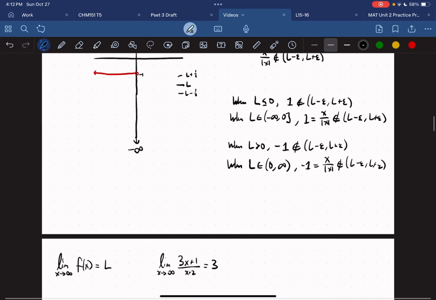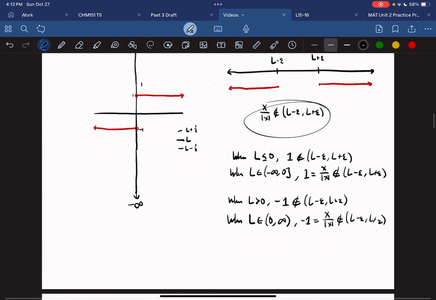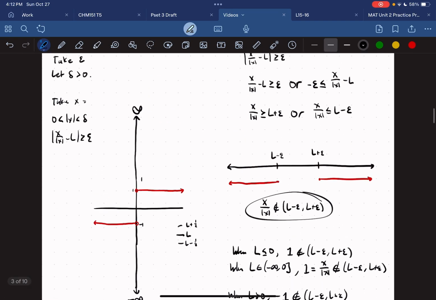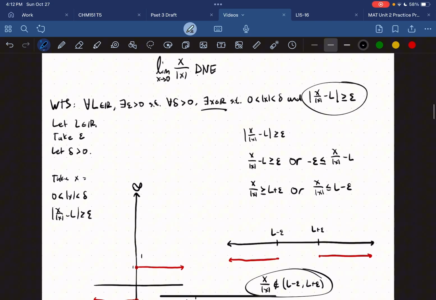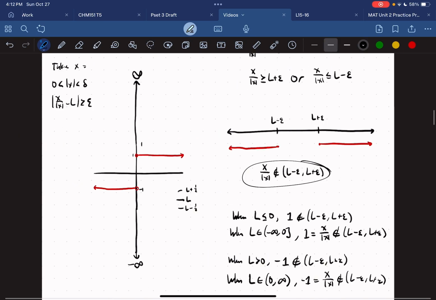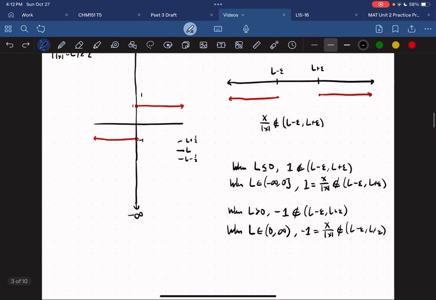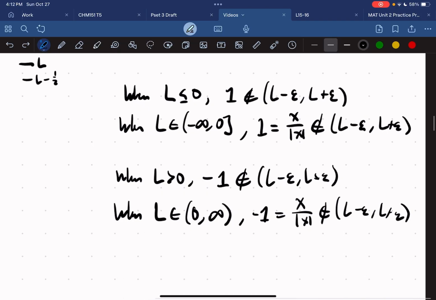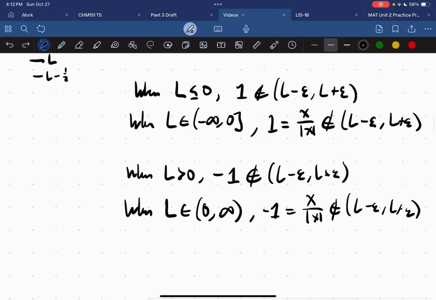And I've been saying "in this interval" for a long time, but remember that we've proven this is the equivalent statement as this. So if we can choose an x such that this is true for any L, then we're set. And obviously we have two cases: when L is non-positive and when L is positive.